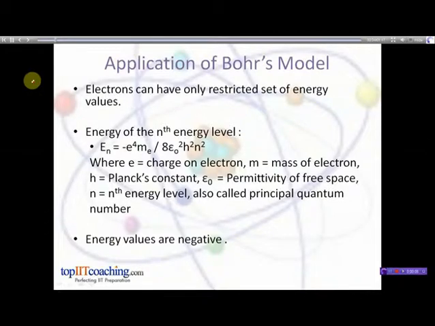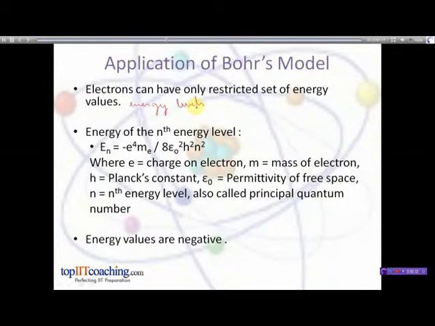Bohr was able to derive some very important conclusions from his theory. His conclusions were: the electron could not have just any amount of energy. In fact, it was restricted to have a particular set of energy values which are known as energy levels. Thus, we can say that the energies of the electron were quantized.